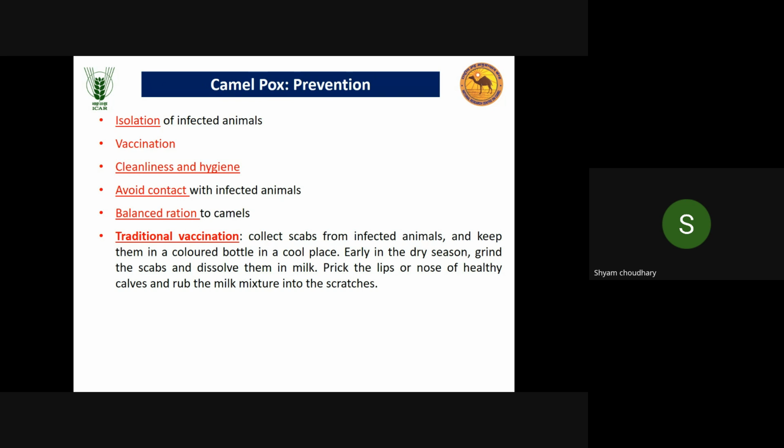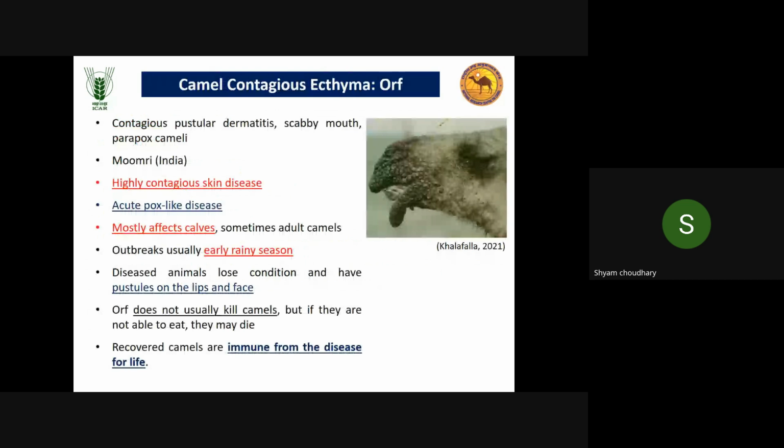Then traditional vaccination: some people use traditional vaccination. They collect scabs from infected animals and keep them in a colored bottle in a cool place. Early in the dry season, they grind the scab, dissolve it in milk, prick the lip or nose of healthy calves, and rub the milk mixture into the scratches. So the calves get immunity using this rough method of vaccination, which is named traditional vaccination.